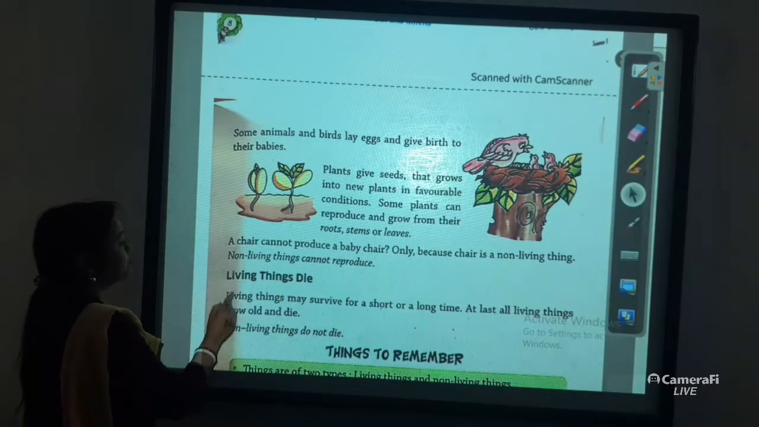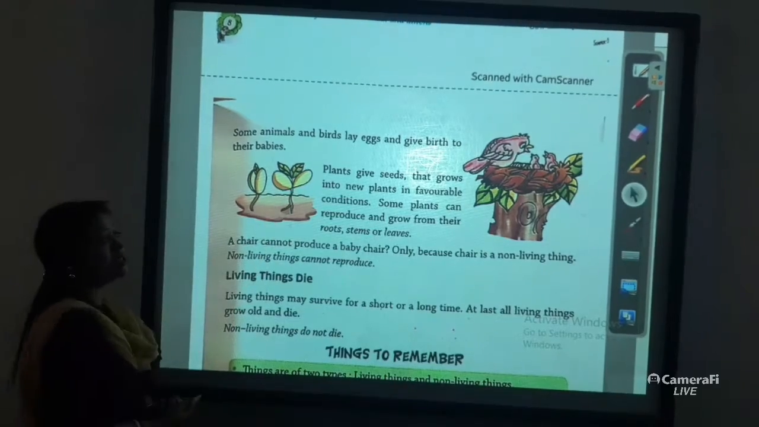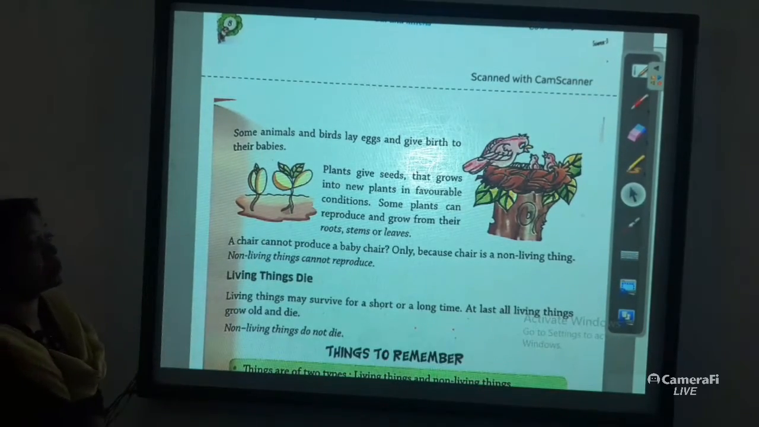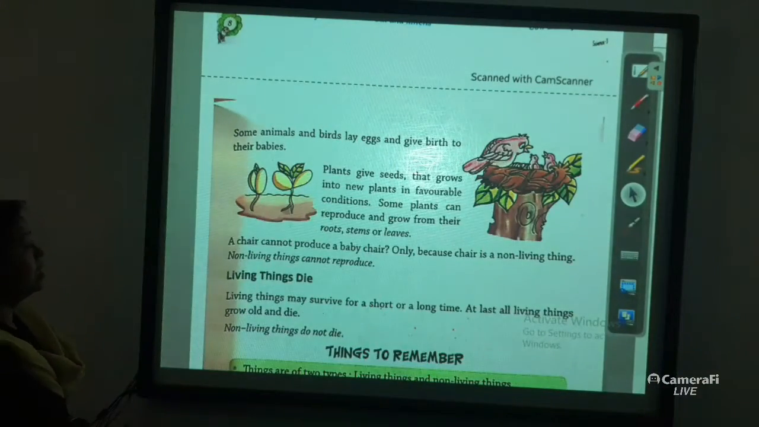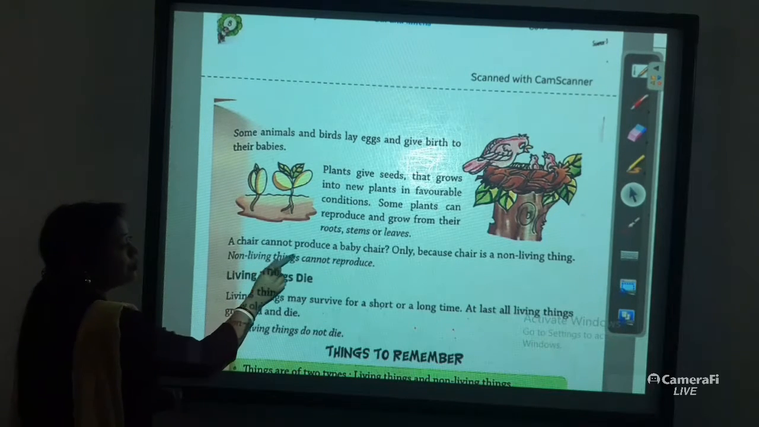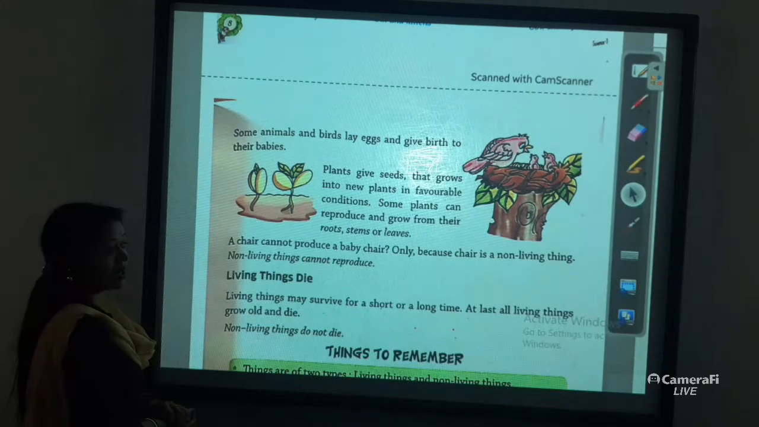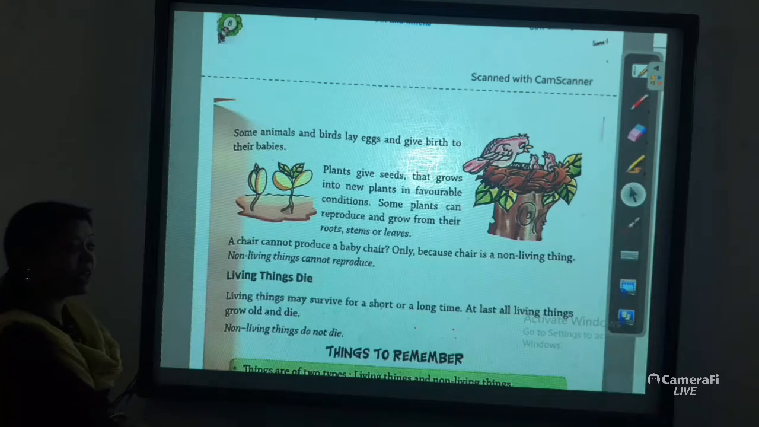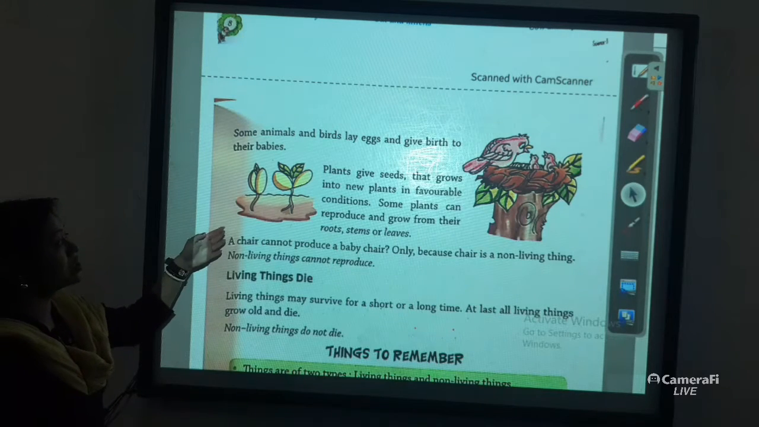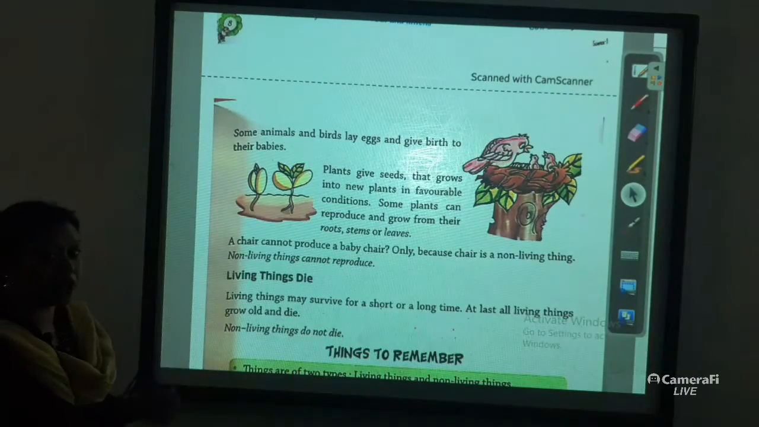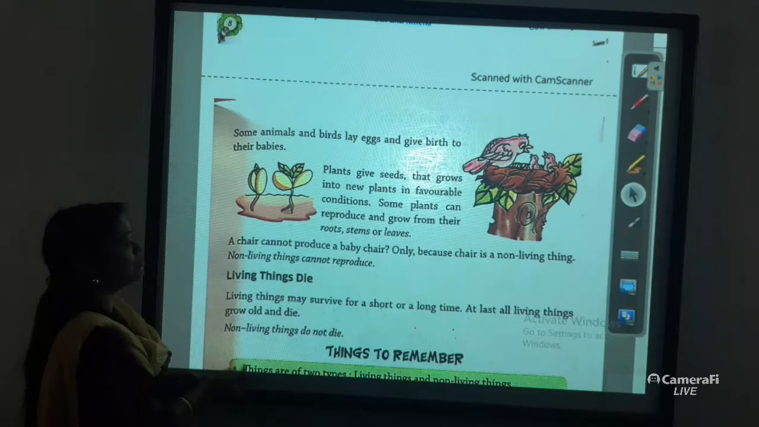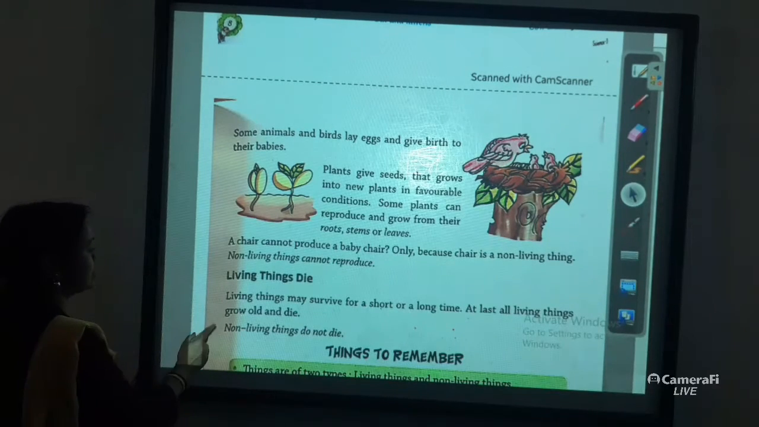Now, a chair. All these things we learned are the reproduction systems of only living things. Okay. Human beings, animals, birds and the plants. Now, a chair cannot produce a baby chair, only because a chair is not a living thing. So this feature is only for the living things. This is not applicable for the non-living things. As a chair is a non-living thing, it cannot follow this feature.